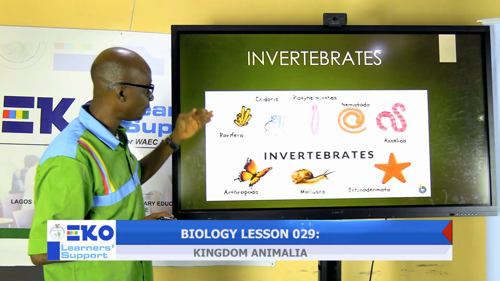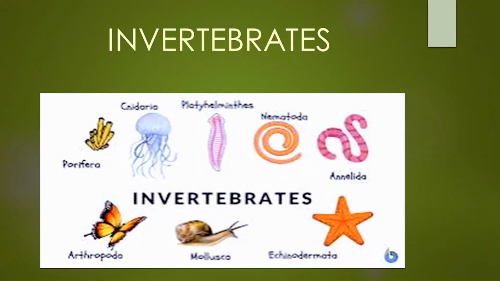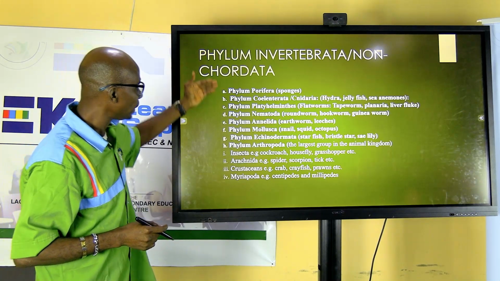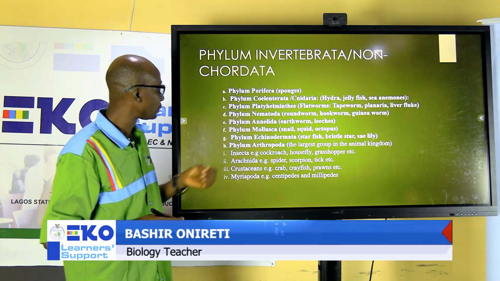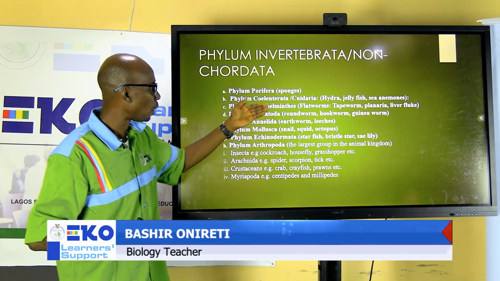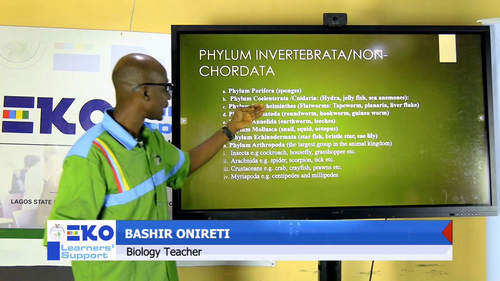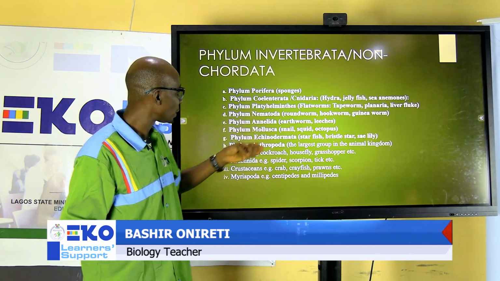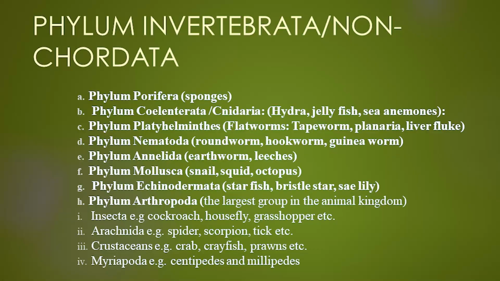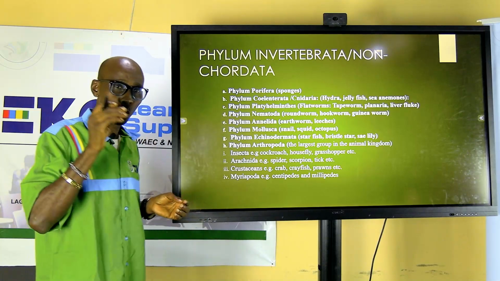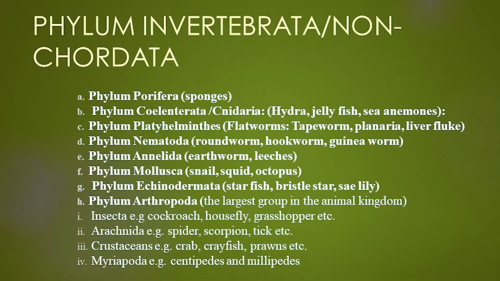The next one is invertebrates. These are examples of the major invertebrates that we have. These are the groups of invertebrates we have: phylum Porifera, phylum Coelenterata or Cnidaria, phylum Platyhelminthes, phylum Nematoda, phylum Annelida, phylum Mollusca, phylum Echinodermata, phylum Arthropoda. The Arthropoda has different classes. It's the only group that has 4 other classes: Insecta, Arachnida, Crustacea, and Myriapoda.